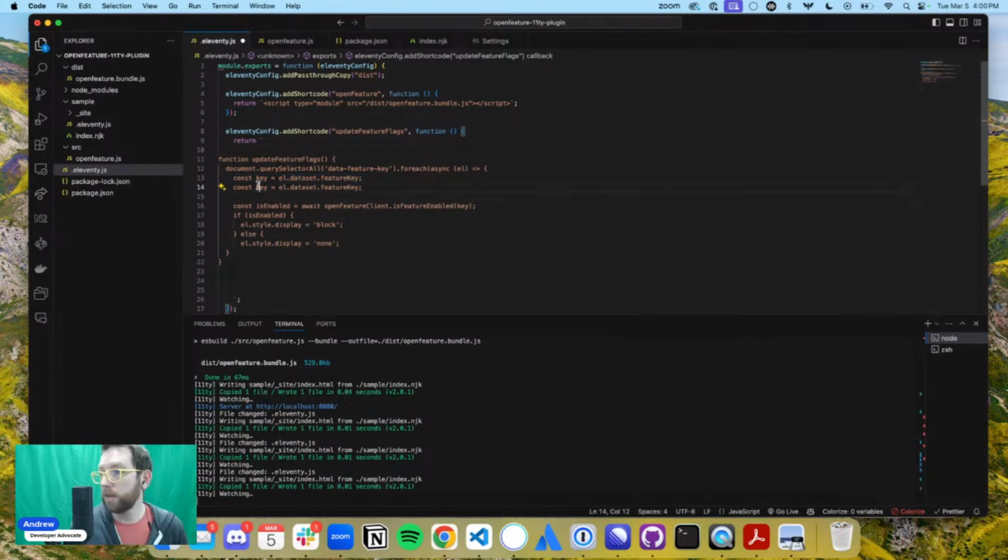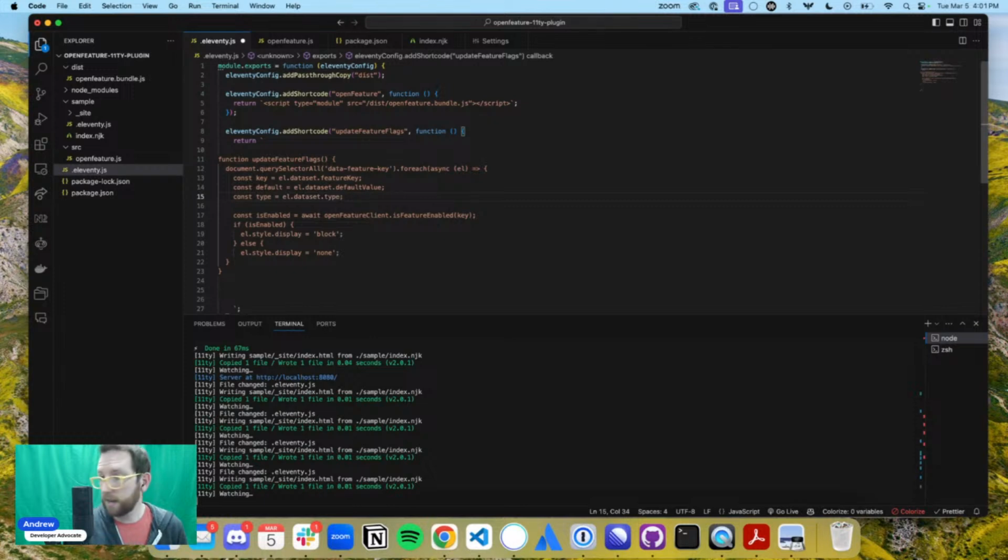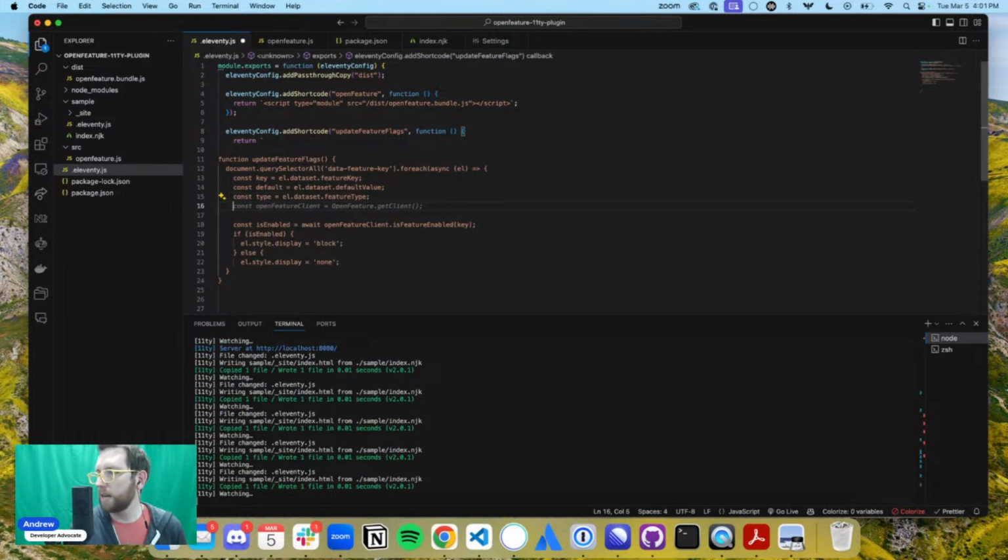Okay, and now we're going to go key default value because this is a big thing with DevCycle, and we're going to grab this one feature key. We're going to call this one default value, very creative. We're going to call the next one feature type. So let's go const type equals EL dataset type. I guess we should call it feature type. All right. And then we're going to do const flag value equals await window handle.